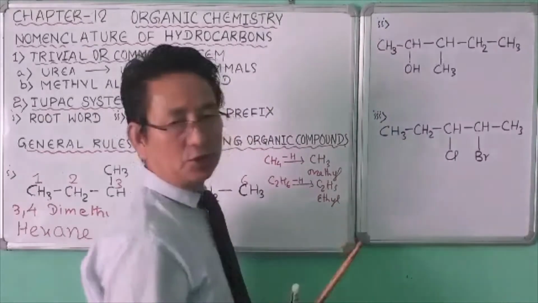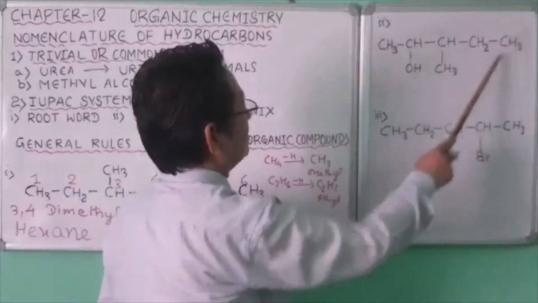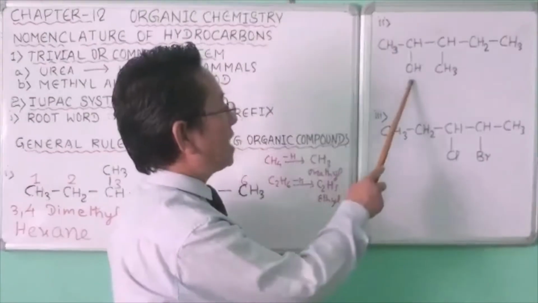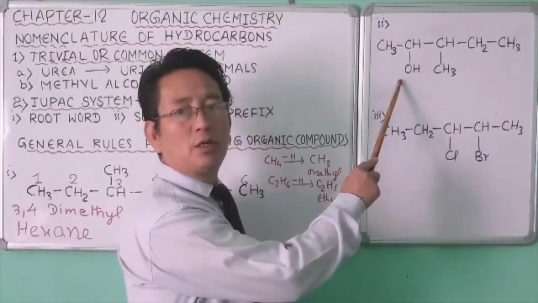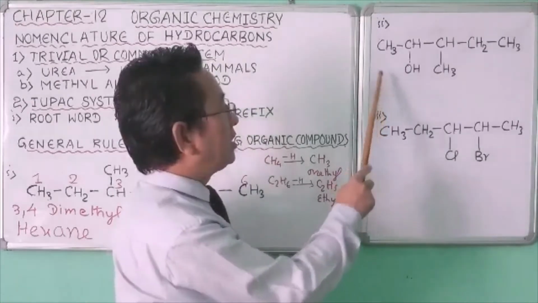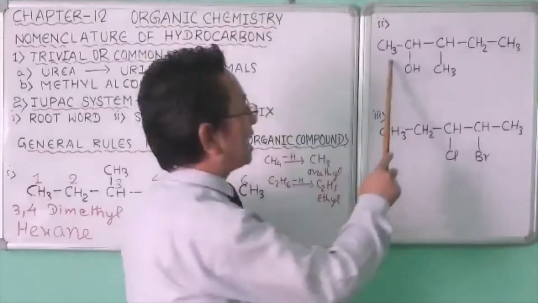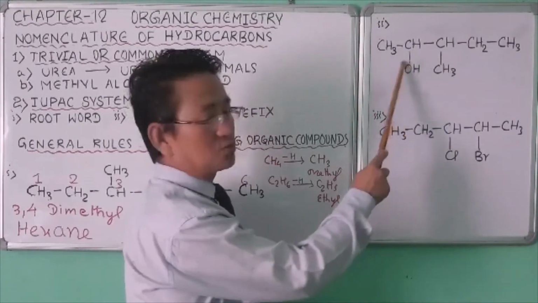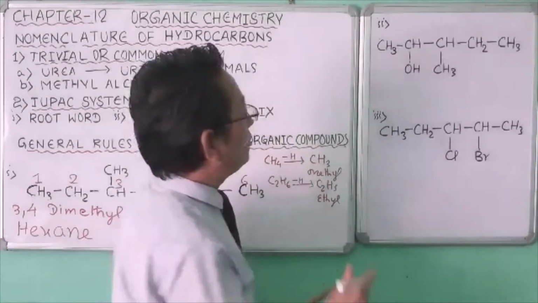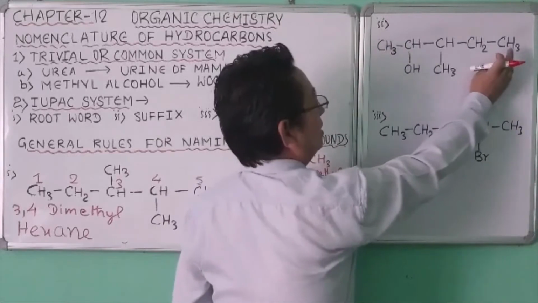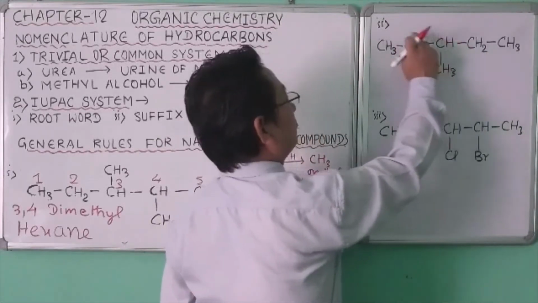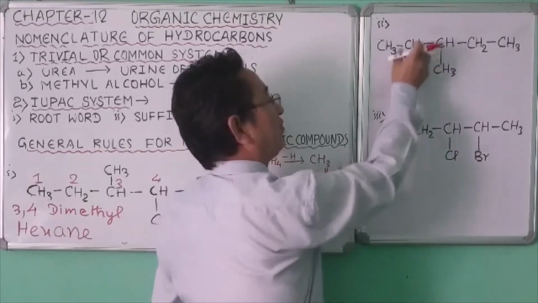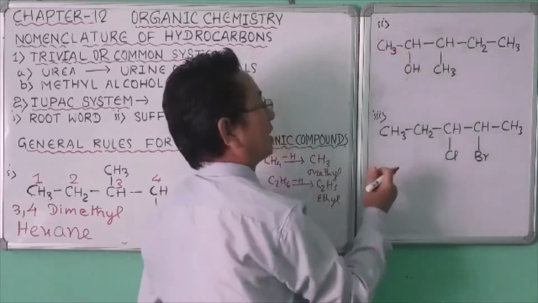Now next here, if any functional group is also present, the same rule should be applied as in the case of substituent. As you can see here in this structure of organic compound, OH is the functional group. So in this case, we number the carbon atoms in such a way that this functional group gets the smallest possible number. If you number it from the right hand side, first, second, third, fourth, fifth, the position of this OH is in the fifth carbon atom.